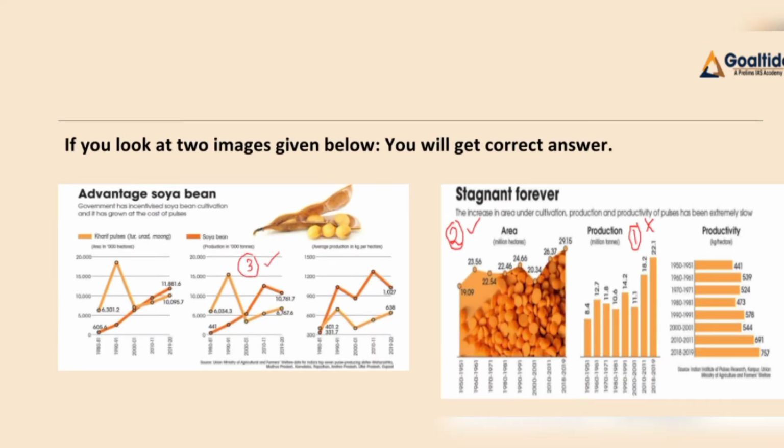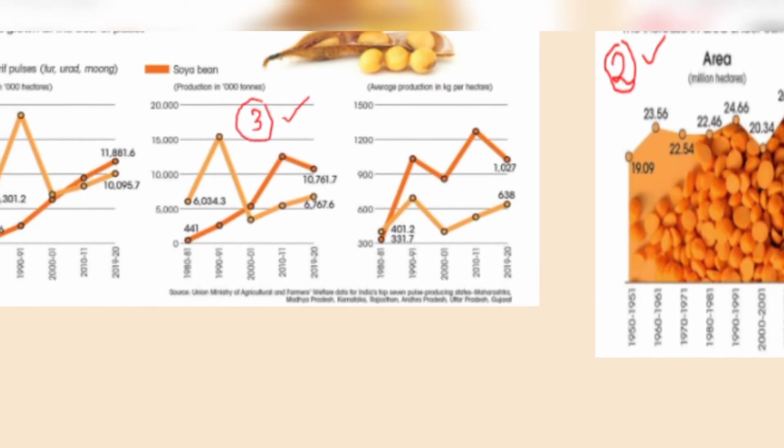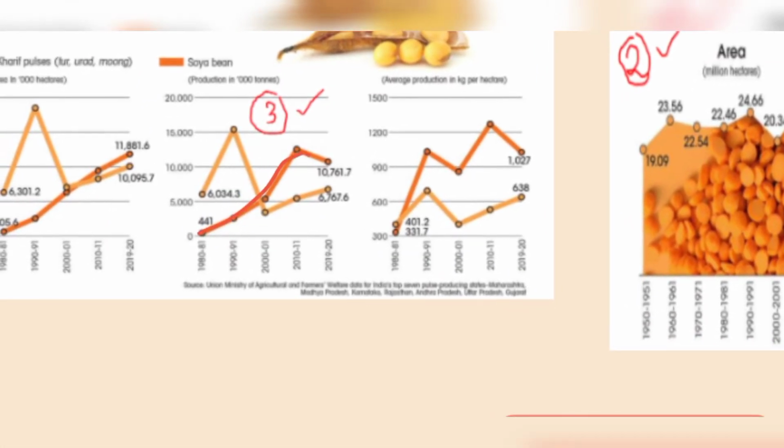Here, as we can see, the dark saffron color represents the production of soybean and the light saffron color represents the production of other kharif pulses, which are tur dal, urad dal and mung dal. So here we can clearly conclude that the production of soybean has surpassed the production of other kharif pulses, right? And so our third statement is correct.